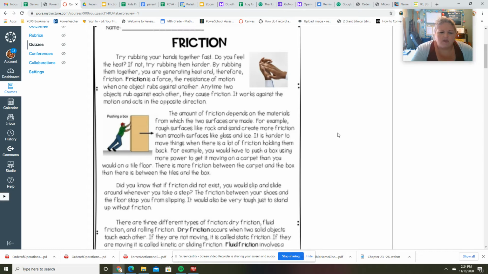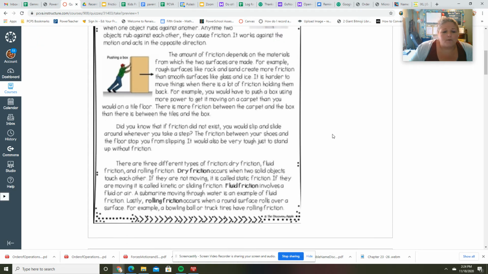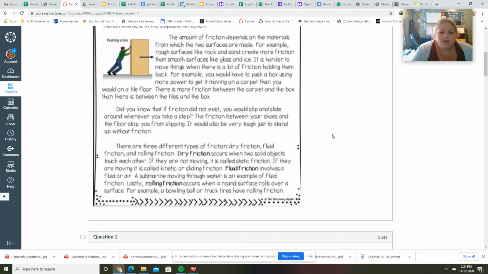There is more friction between the carpet and the box than there is between the tiles and the box. Did you know that if friction did not exist, you would slip and slide around whenever you take a step? The friction between your shoes and the floor stops you from slipping. It would be very tough just to stand up without friction.